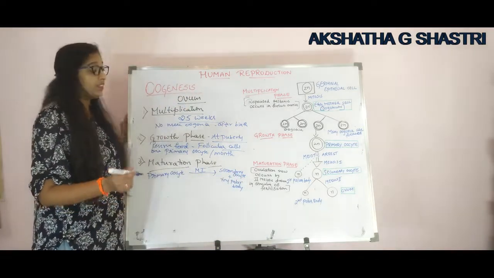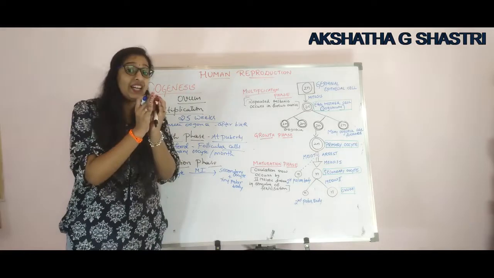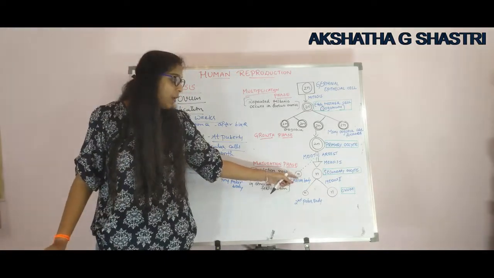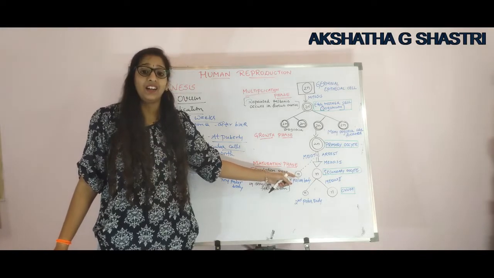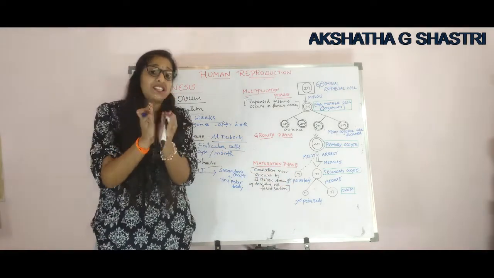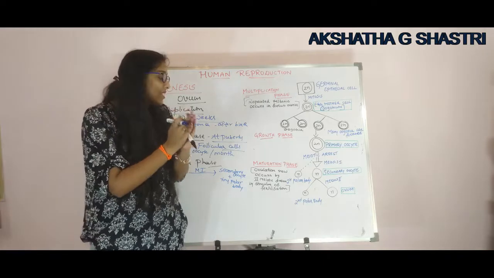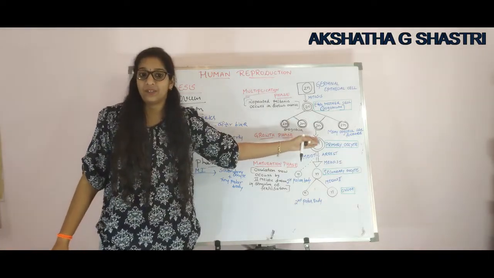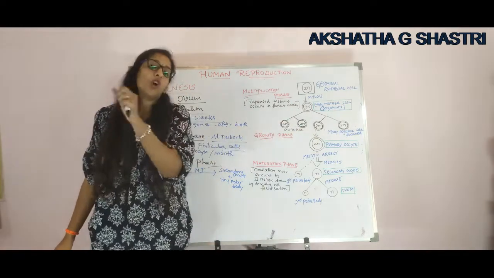Right. So this is again unequal division. One is bigger in size and another is smaller in size. And here this is arrested. Okay, this is arrested and this is known as meiotic arrest. Okay, keep a note on it.